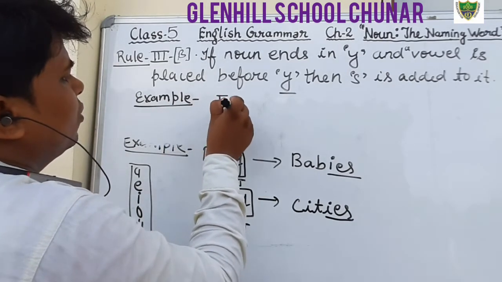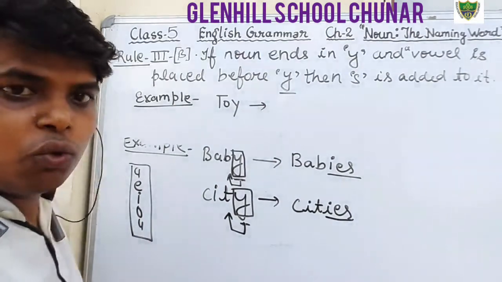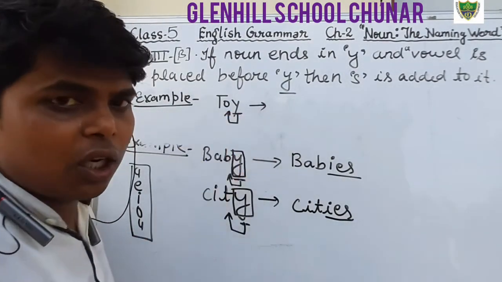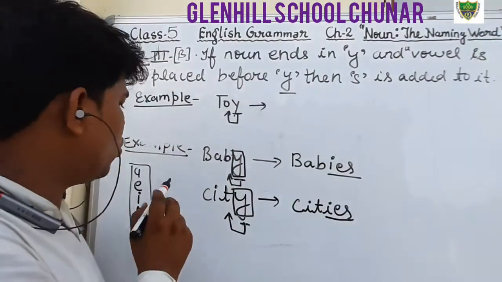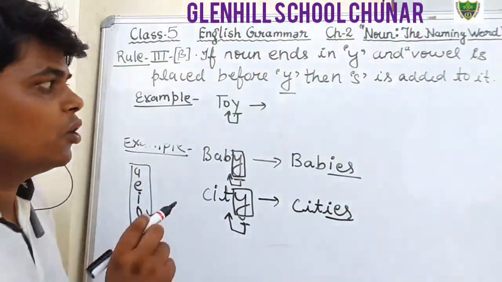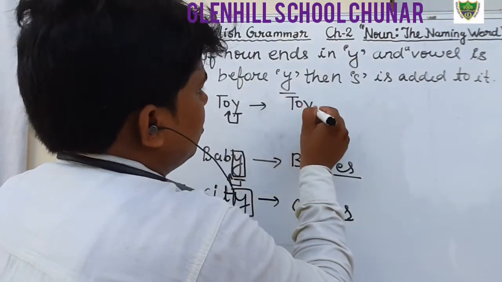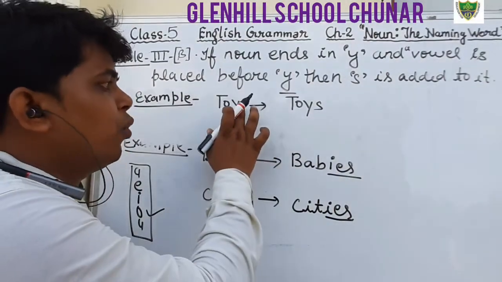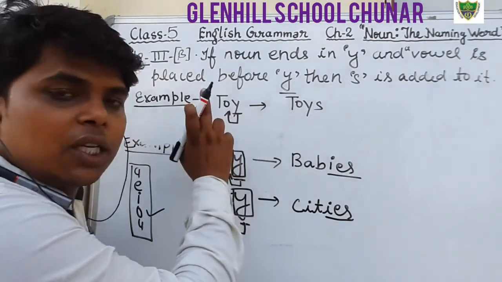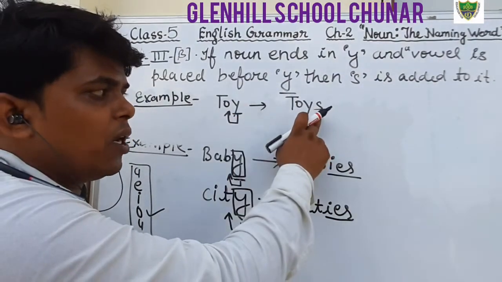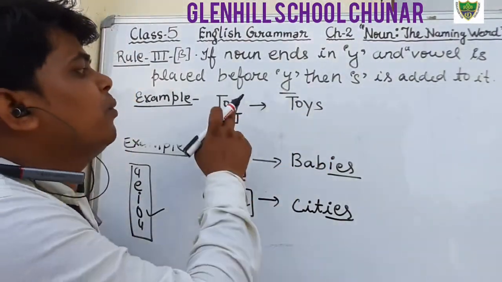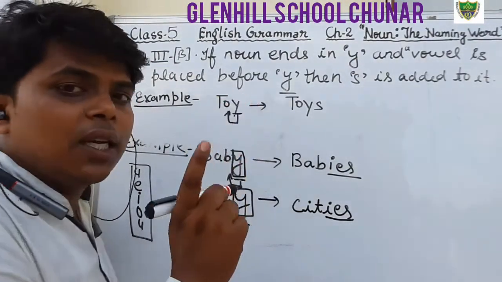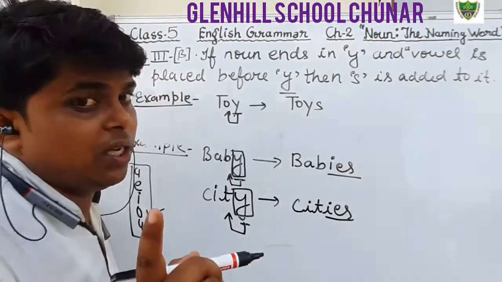Example. Toy. Toy is singular, but here before Y, what is this? Consonant or vowel? O is what? O is a vowel. So here we will add only S. Okay, students, if before Y there is a vowel, then we will add only S. If before Y there is a consonant, then in the place of Y we will add IES.